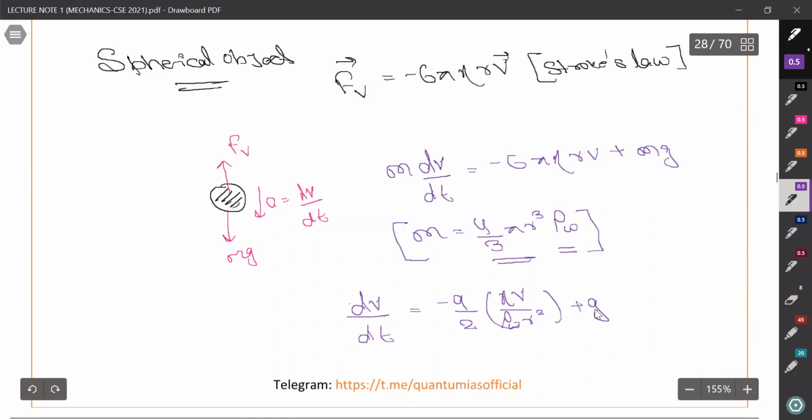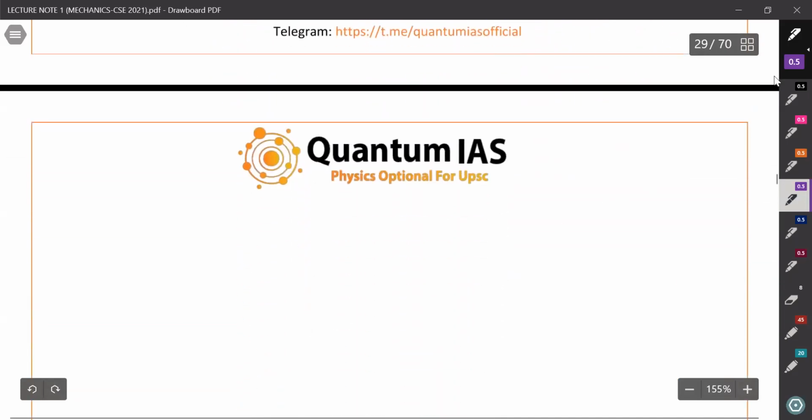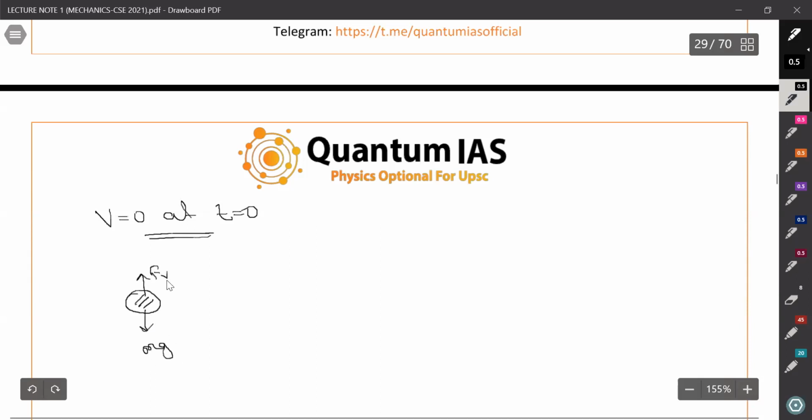So see, if the droplet starts from rest, that is v equals 0 at t equals 0, and it will acquire velocity. It will accelerate due to the acceleration due to gravity. But what will the viscous force do? So see the diagram once again. Below is mg and above is the viscous force. So it will accelerate the object and it will retard the object. So a time will come when it will achieve its maximum velocity.